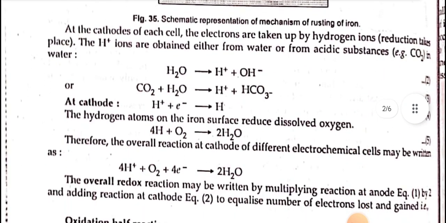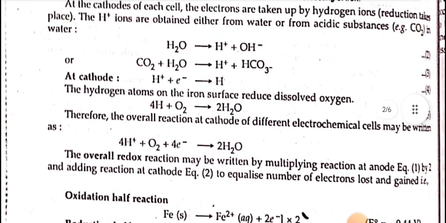At the cathodes of each cell, the electrons are taken up by the hydrogen ions. Reduction takes place. The H+ ions are obtained either from water or from acidic substances, that is, carbon dioxide in water. Water is converted into H+ plus OH-. Carbon dioxide plus water is equal to H+ plus HCO3-.